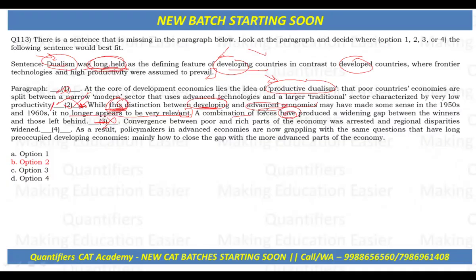Now, convergence between poor and rich parts of the economy was arrested and regional disparities widened. As a result, policymakers in advanced economies are now grappling with the same questions that have long preoccupied developing economies, mainly how to close the gap with the more advanced parts of the economy. Again, this does not make sense, because blank 4 comes at the end, summarizing the consequences, what happened as a result of all these. So that's the reason the missing sentence would not fit here either. Hope you got this question.